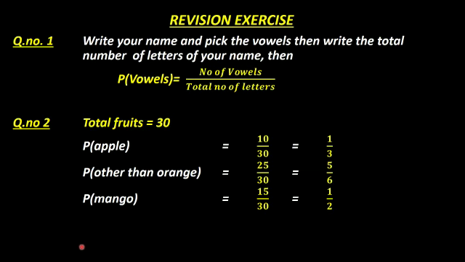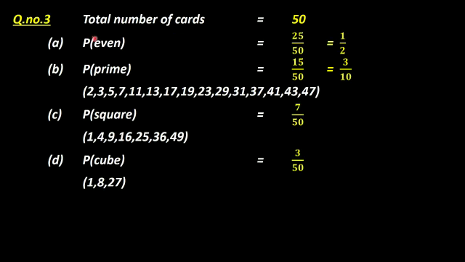So let us move to question number 3. Here there are cards given. There are total 50 cards. Then probability of getting an even number, there will be 25 even numbers. If you count 2, 4, 6, 8 like that, 25 will come. So 25 by 50, 1 by 2 is the answer. Probability of getting prime numbers. So see, these are all the prime numbers inside 50, I have mentioned. So there are 15 prime numbers from 1 to 50. So 15 by 50 is the answer.